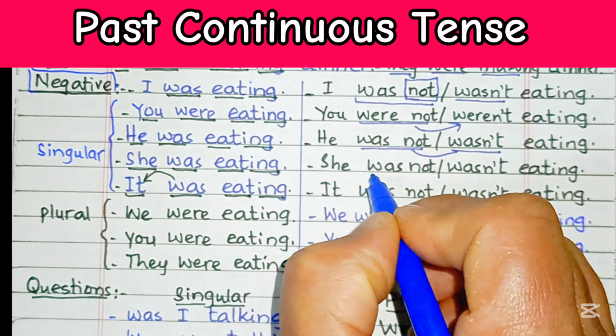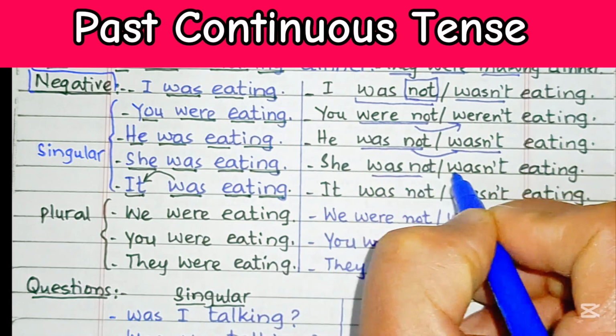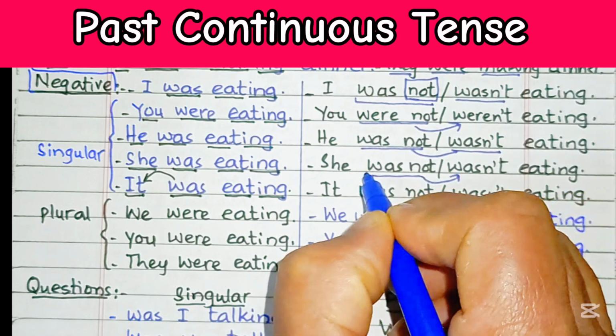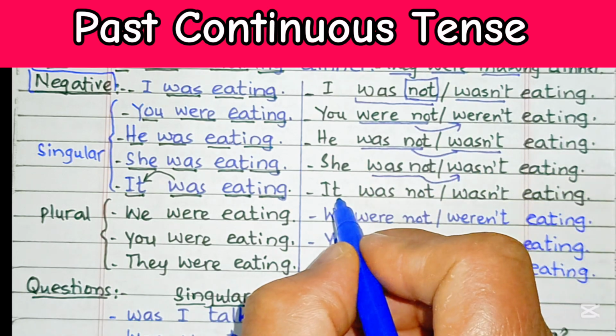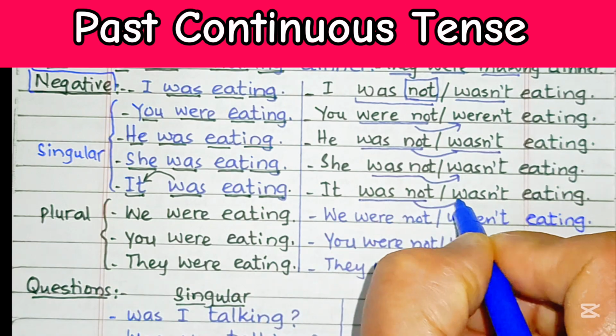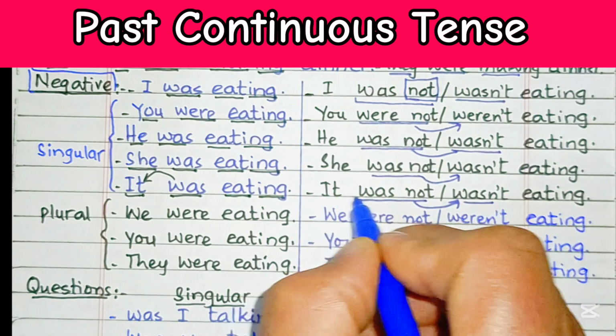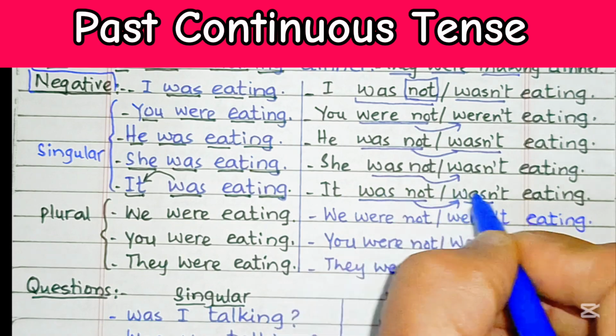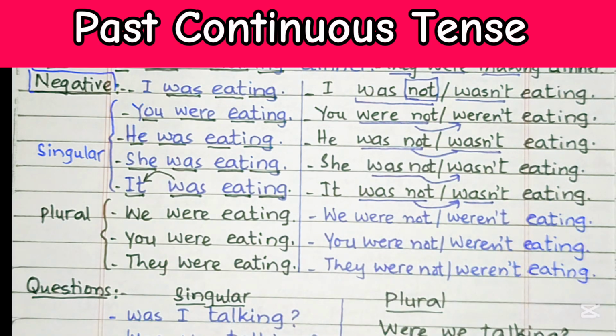She was not eating, so was not can be contracted into wasn't. She wasn't eating. It was not eating, so this was not can be contracted into wasn't. So it wasn't eating. This one or this one, both are correct.